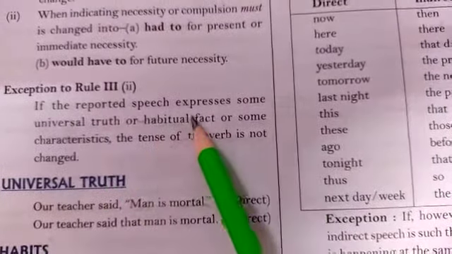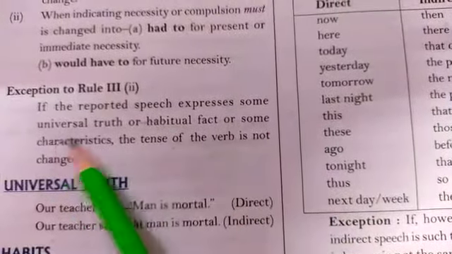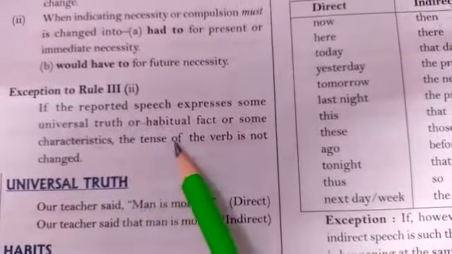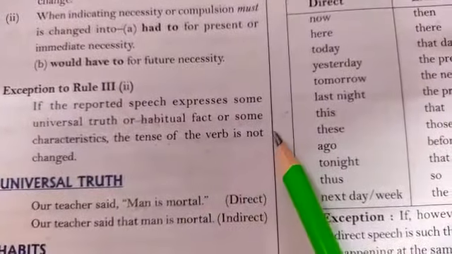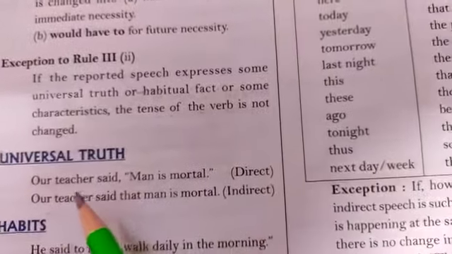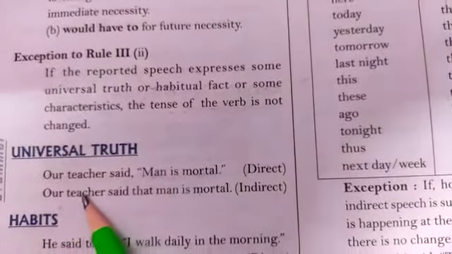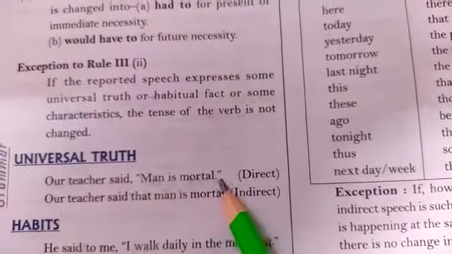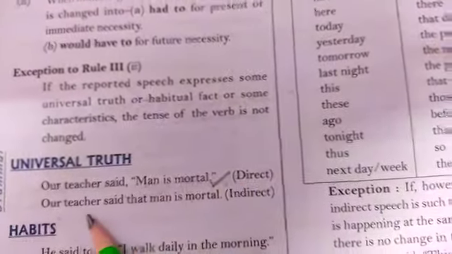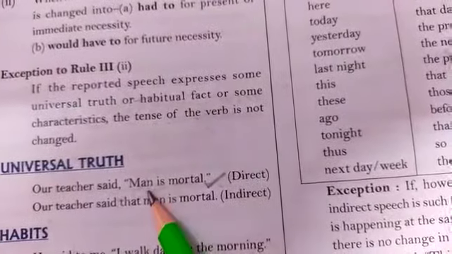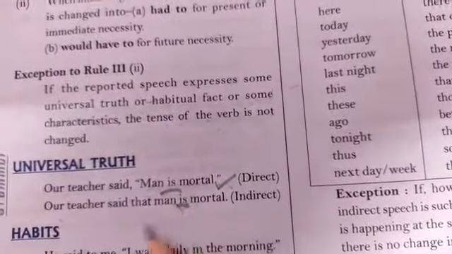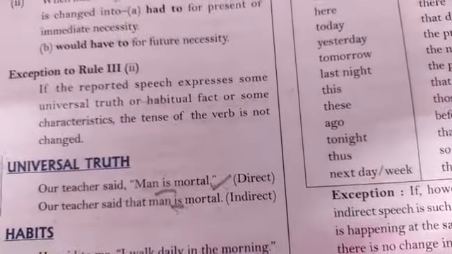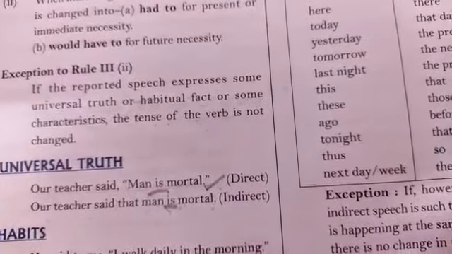If the reported speech expresses some universal truth or habitual fact or some characteristic, the tense of the verb is not changed. First, let us see the universal truth. Our teacher said, "Man is mortal." This is a universal fact, truth. So it will remain the same, means the tense will remain the same. Our teacher said that man is mortal. There will be no change in the tense.